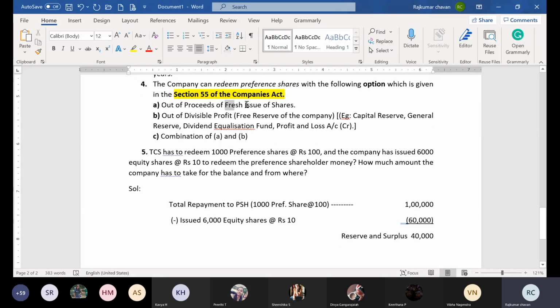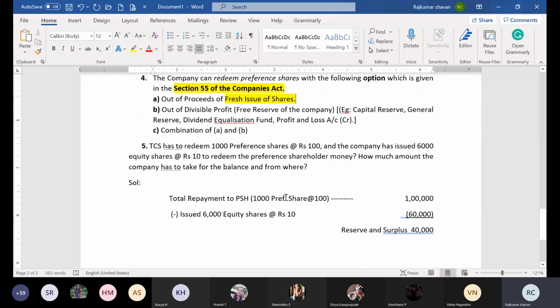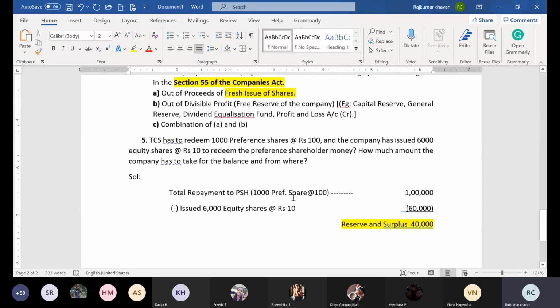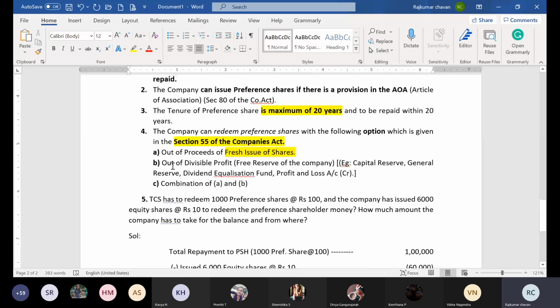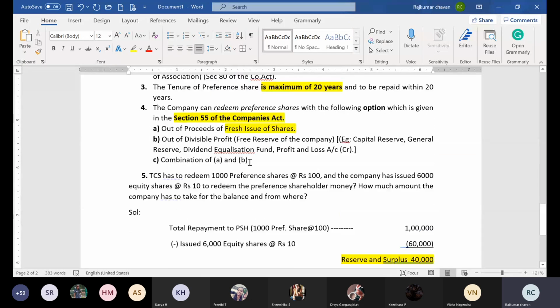A is what? Proceeds of fresh issue of shares. So the company has proceeded with the fresh issue of shares. Next, the remaining 40,000 they have taken from reserves and surplus. That is option B. So ultimately what has been adopted by the company? They have adopted the third one, A and B. Both they have adopted.